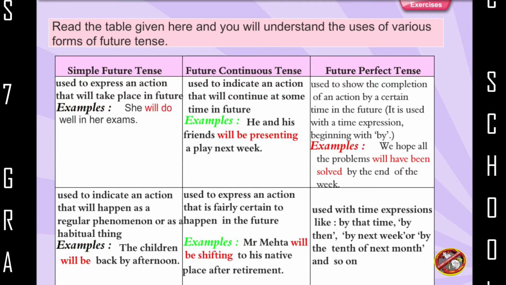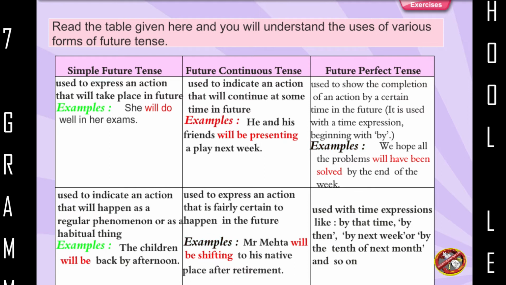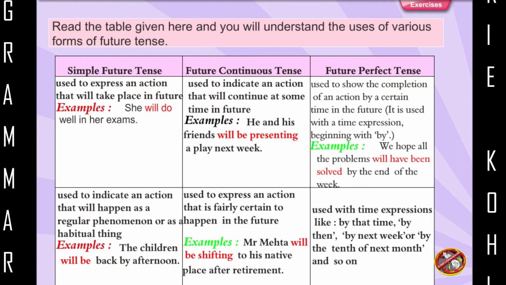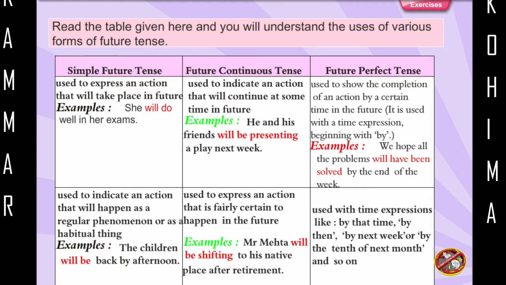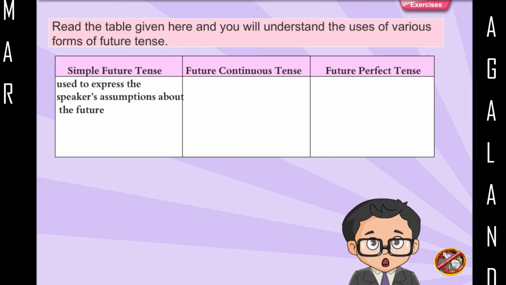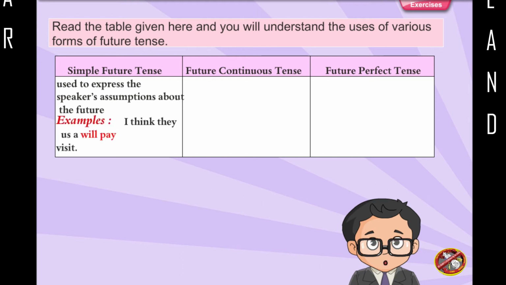Used with time expressions like by that time, by then, by next week, or by the 10th of next month, and so on. Used to express the speaker's assumptions about the future. Example: I think they will pay us a visit.